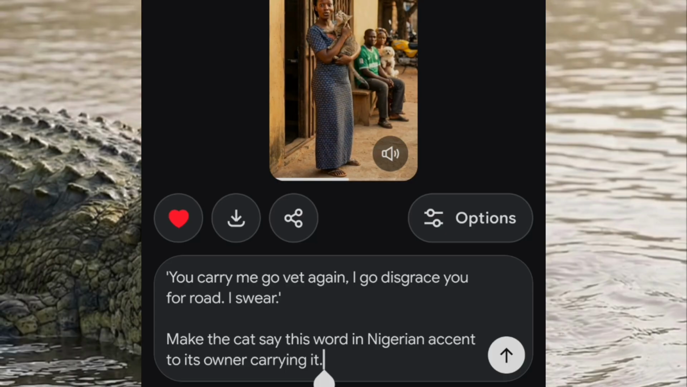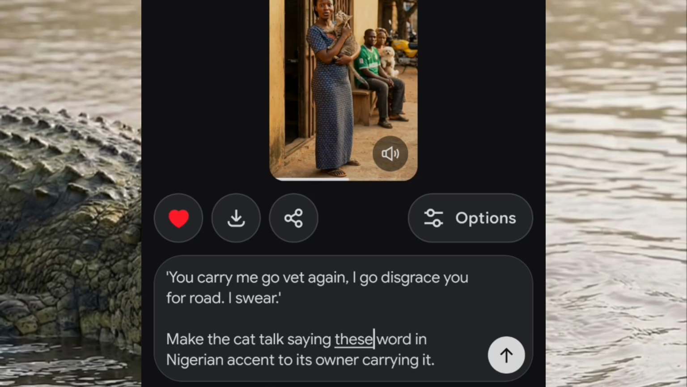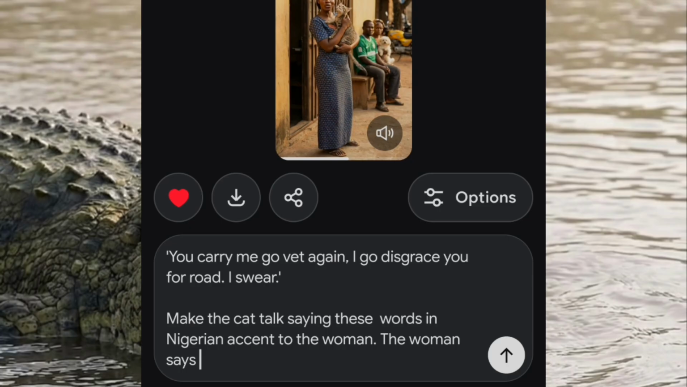Okay, we have a misconception here. The woman is the one actually talking, so we want to make the cat talk, saying these words in Nigerian accent to the woman. The woman says nothing. I think it's important that we put that. So let's see what we're able to get.